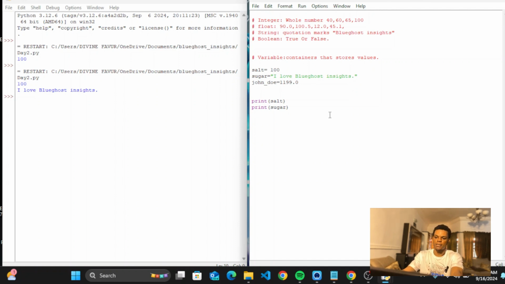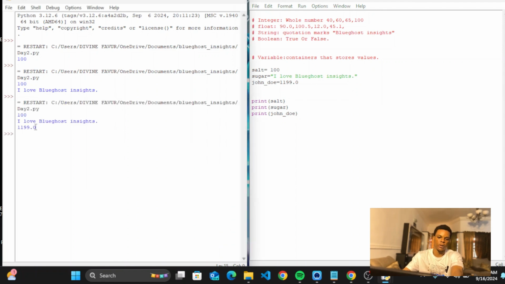Then the next one is John Doe, right? I'm going to say print and we'll say John Doe. I'll write it exactly how it is and make sure that you're using this parenthesis anytime you're calling your print function. As soon as I have that, I click on Ctrl S and I F5. Can you see we have what?